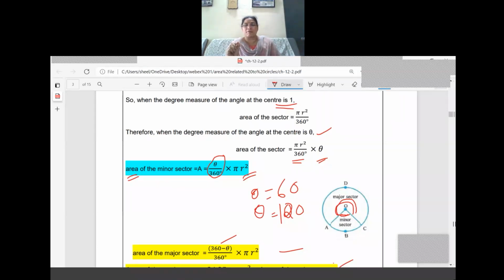Now for the area of the major sector, what is the change in the formula? Only the numerator part has a change. It is equal to 360 minus theta, whole divided by 360, into pi r square. I think you know where the change is.